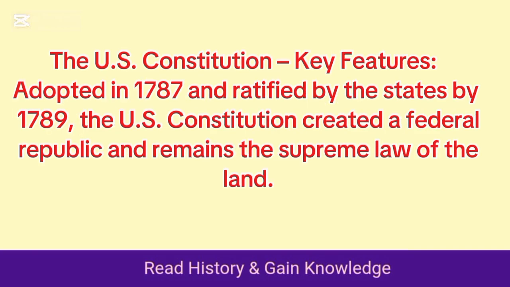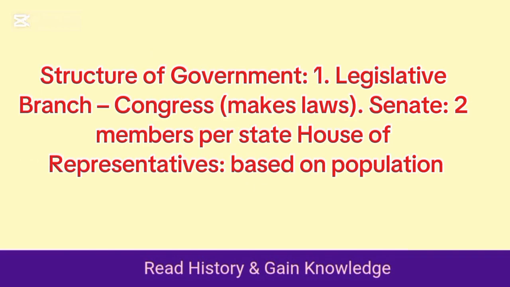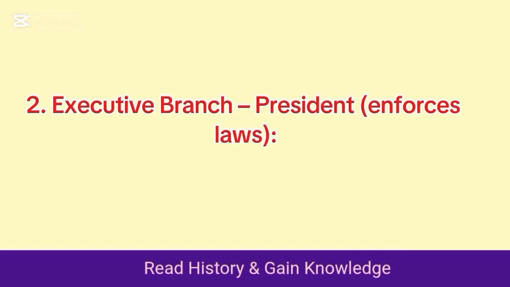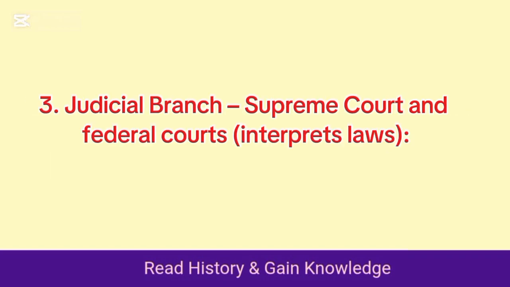The U.S. Constitution, key features. Adopted in 1787 and ratified by the states by 1789, the U.S. Constitution created a federal republic and remains the supreme law of the land. Structure of government: 1. Legislative branch, Congress, makes laws. Senate, 2 members per state. House of Representatives, based on population. 2. Executive branch, President, enforces laws. 3. Judicial branch, Supreme Court and federal courts, interprets laws.